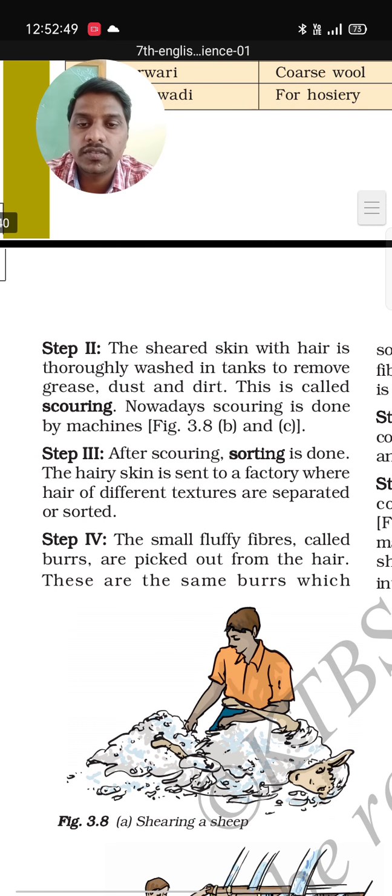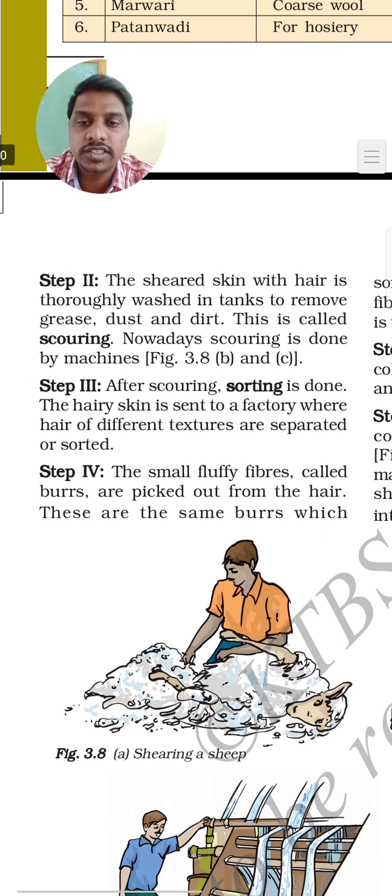Step 3, after scouring, sorting is done. The hairy skin is sent to a factory where hair of different textures is separated or sorted. After scouring, they will send the hairy skin to the factory so that they will separate the different textures and different colors of hair into different groups. This process is known as sorting.